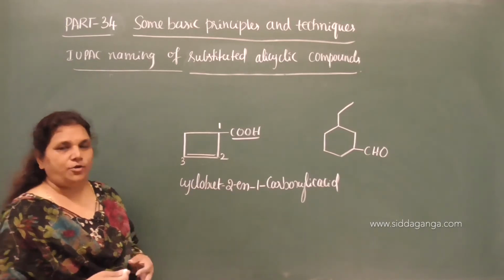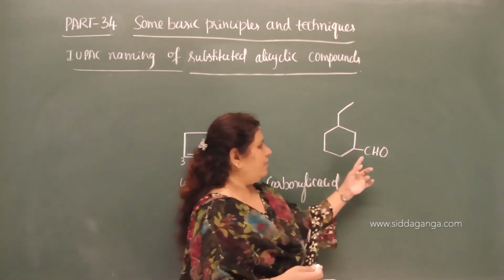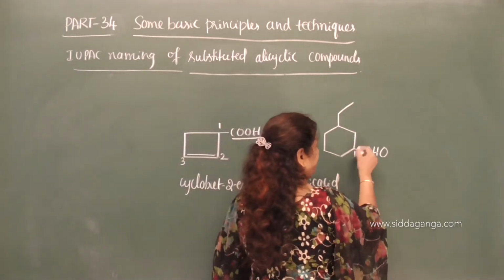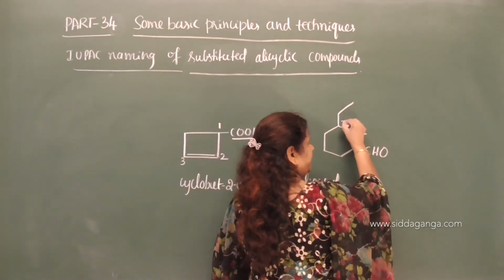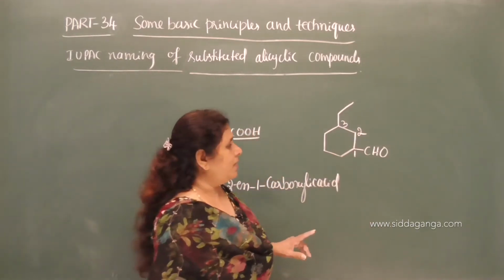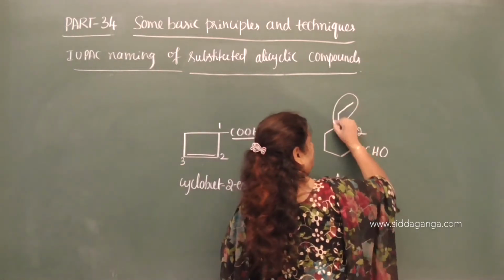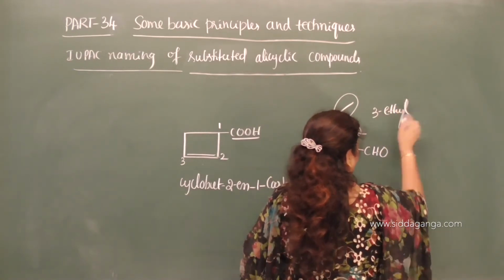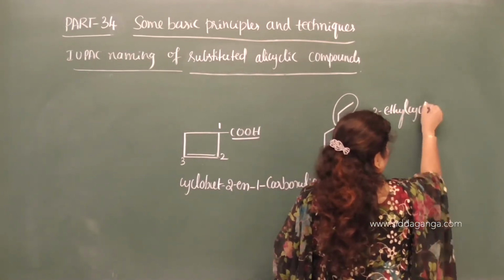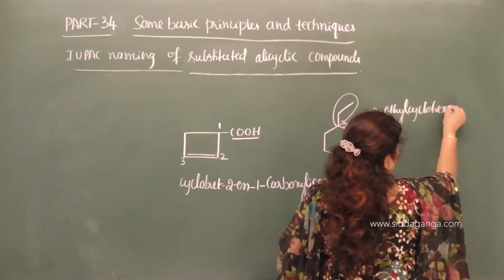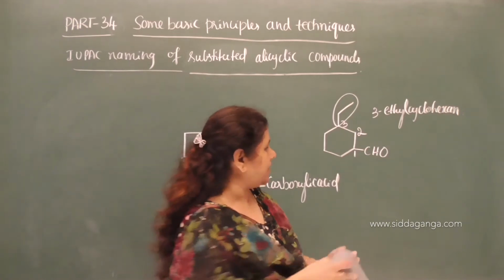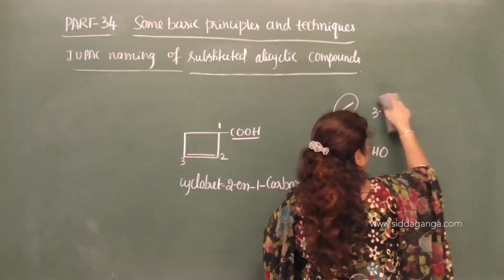Now, what is the IUPAC name of this? Here, a functional group and a substituent are there. Preference should be given to the functional group, so it takes the locant one. Then what is the substituent group? Ethyl group. Therefore, it is 3-ethyl cyclohexane. I will rewrite this here.